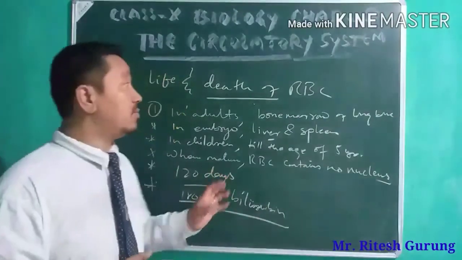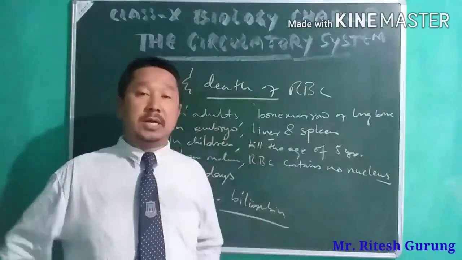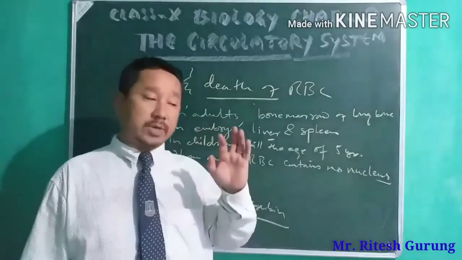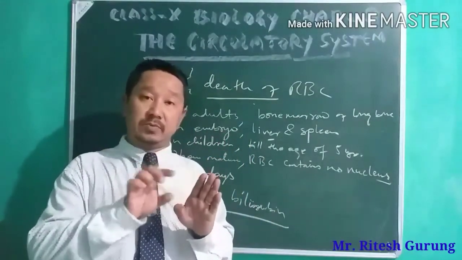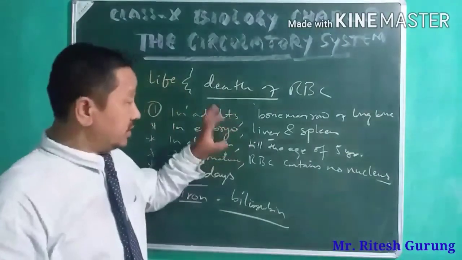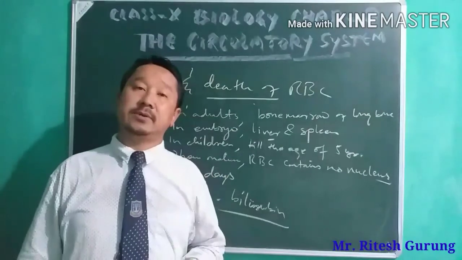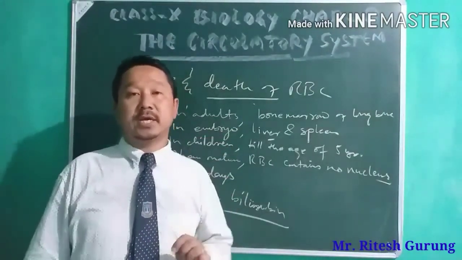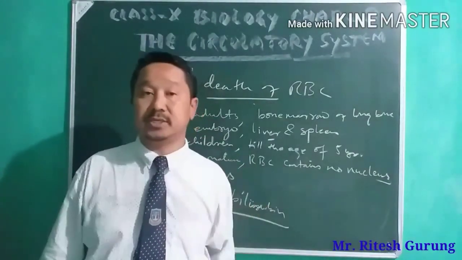So these are all about your RBC. Among the different cells of the blood, as I've told you, RBC, WBC, and platelets, what we have discussed just now is all about your RBC, which is also called erythrocytes. All right, so today we'll do only this much, and we'll continue in the next session. Thank you very much.